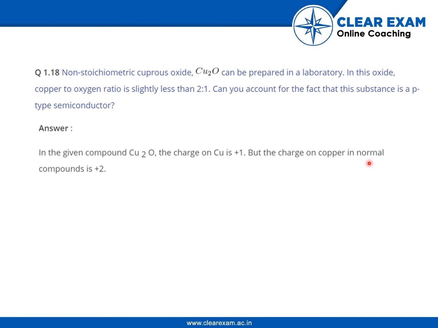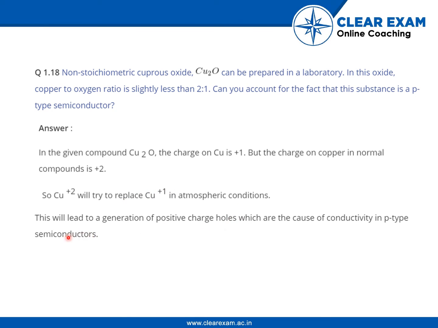The charge on copper in normal compounds is +2. So, Cu2+ will try to replace Cu+ in atmospheric conditions. This will lead to a generation of positive charge holes, which are the cause of conductivity in a p-type semiconductor.